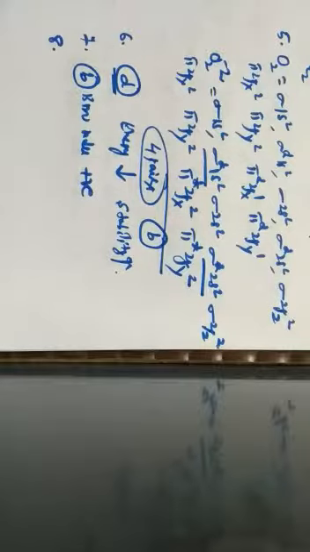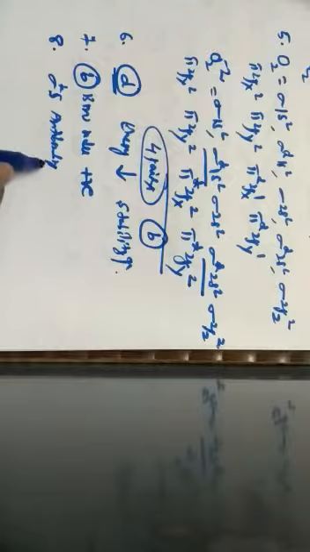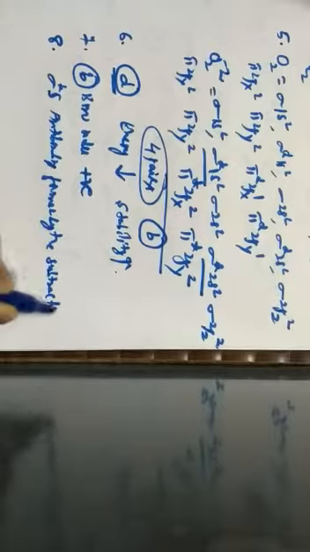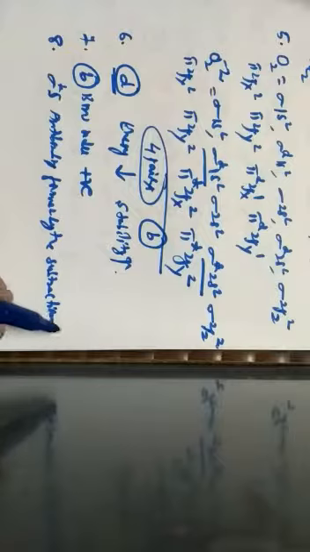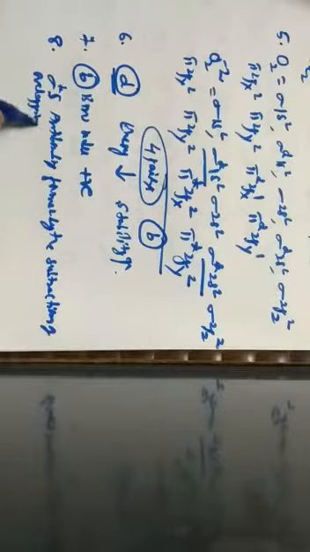The number of nodal planes present in sigma star S anti-bonding orbital is. So here sigma star S anti-bonding orbital is formed by the subtraction of overlapping of two s orbitals.